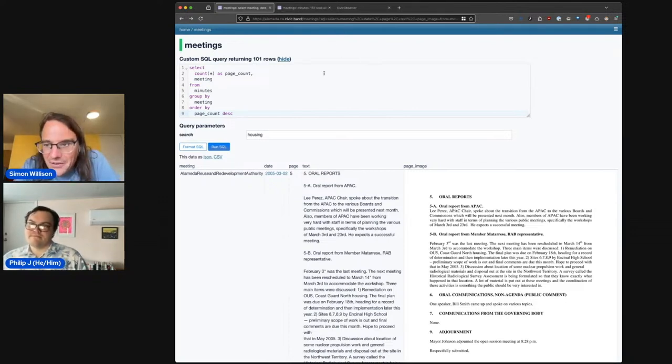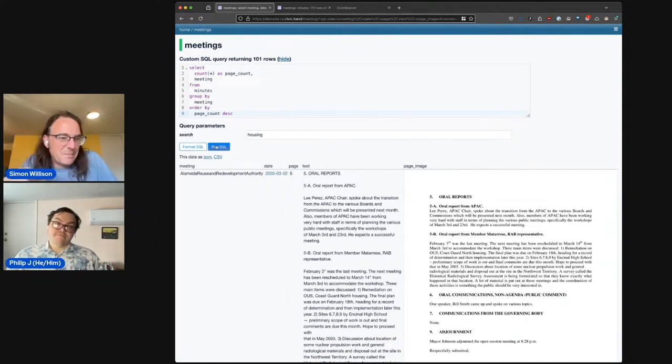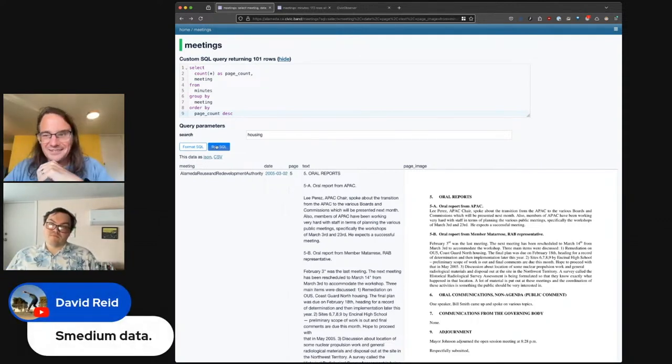I think somebody in the chat called it medium data. It's not quite small data. Yeah. It's edging towards medium data.